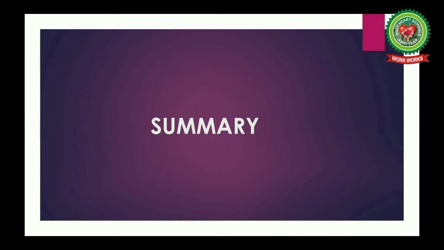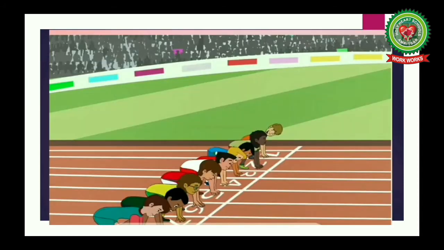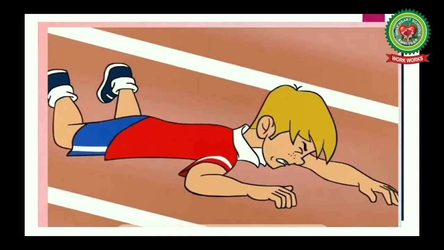The poem Nine Gold Medals narrates an event where specially abled athletes came to participate in a 100-meter race. They had put in a lot of preparation and practice to compete in the Special Olympics. The last race was about to begin. Athletes took their positions and the race began. One of them was unable to run and fell on the track.